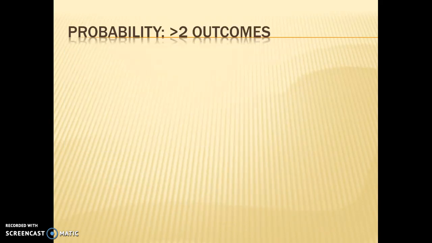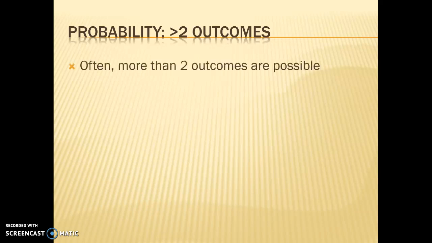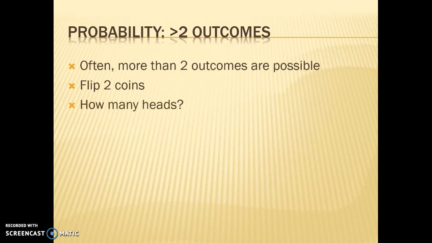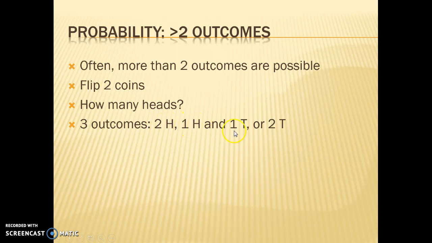So let's start getting a little bit more complicated. We're going to build up to this over time. We're not going to jump right in. Sometimes there's more than two outcomes possible. Maybe you're going to flip two coins. Each time you flip that coin, there's a 1/2 chance of a head, a 1/2 chance of a tail. But now if you keep going sequentially, now we're flipping two coins. How many heads can you get when you flip two coins? Think about that for a second. How many different numbers of heads can you get if you flip two coins? 3 outcomes. You could have both coins come up heads, you can have one coin come up head and one coin come up tails, or both coins come up tails.